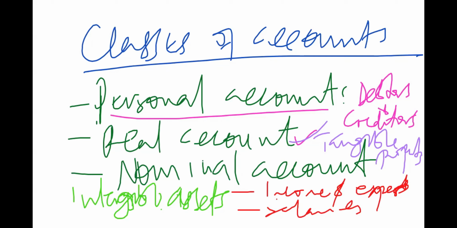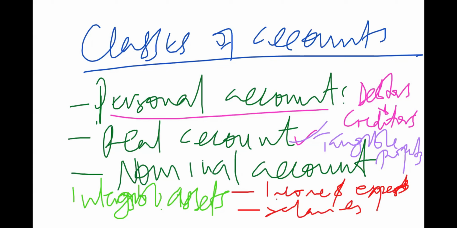You have bought furniture, you can actually see it, feel it, and touch it. But the nominal accounts, those are things you can't touch. Like, for example, you have a transport account, but you can't say I've touched transport. The only thing you will be seeing is the money moving out to clear the transport expense. So those are some of the things that we are going to look at.